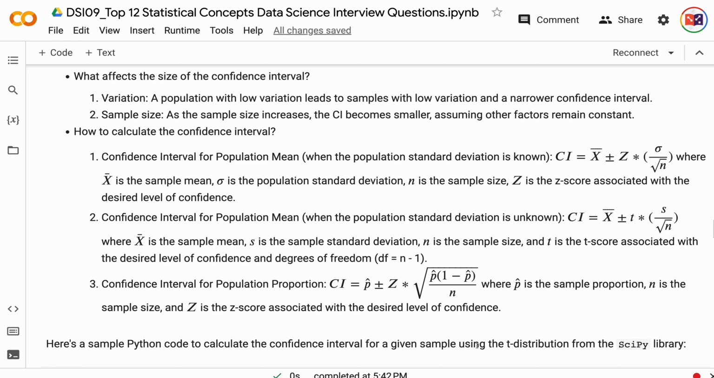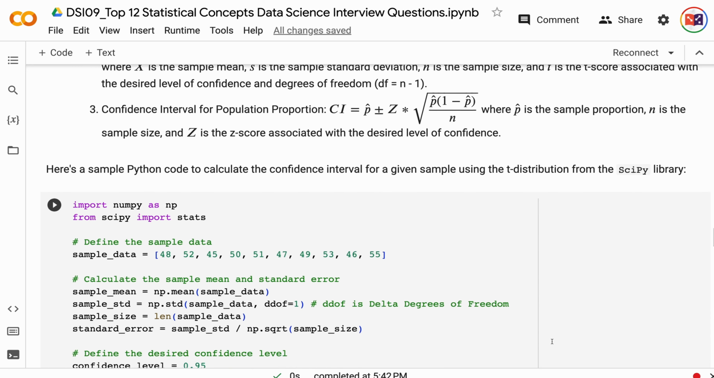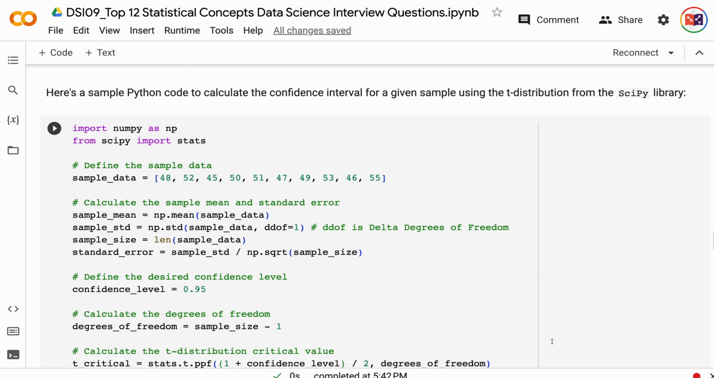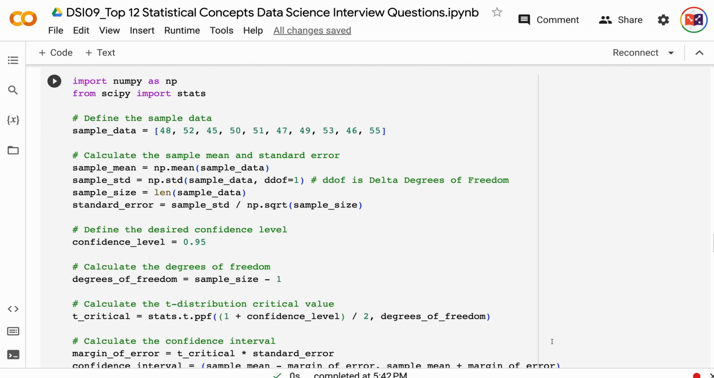Here's a sample Python code to calculate the confidence interval for a given sample using the t-distribution from the SciPy library. This code calculates the sample mean, standard error, degrees of freedom, and t-distribution critical value. It then computes the confidence interval for the given sample data using the calculated values.